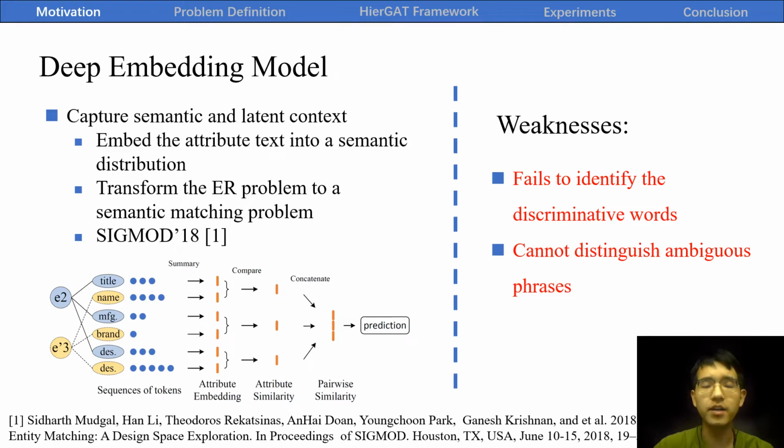However, these recent ER models still have two weaknesses. First, they typically assume that all words and attributes are equally important for an entity, which often fails to identify the discriminative words. Second, entity descriptions often include ambiguous phrases. A word in different domains may be polysemous or have different meanings.